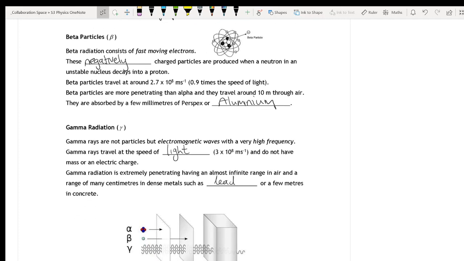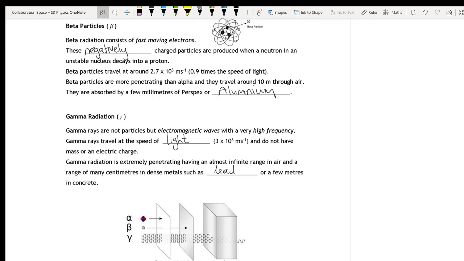Beta particles are fast-moving electrons. They're negative because they're electrons, and they travel almost at the speed of light. They can travel a lot further than alpha particles. They can get through paper, but they're stopped by perspex or aluminium.